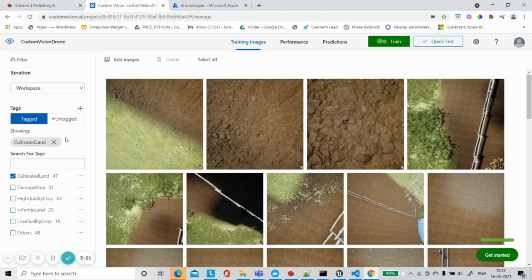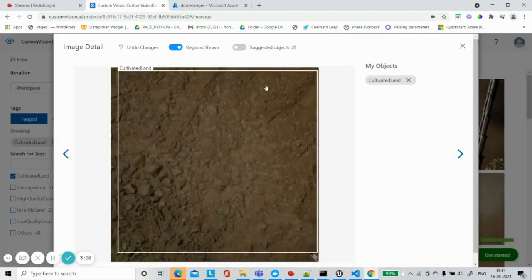So this is a Custom Vision model with the following categories on which we have modeled our images. We have cultivated land, damaged area, high quality crop, infertile land, low quality crop, and others. Let me show you one of the categories. So this is our image, and whenever this kind of area is spotted in an image, it will be recognized as cultivated land.